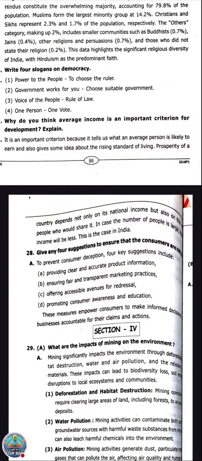Now the next question, write any suggestions to ensure that consumers are not deceived. Okay, so here, providing clear and accurate product information to prevent consumer deception. Deception means cheating. There should not be malpractice. So for that, what can be done? Providing clear and accurate product information.